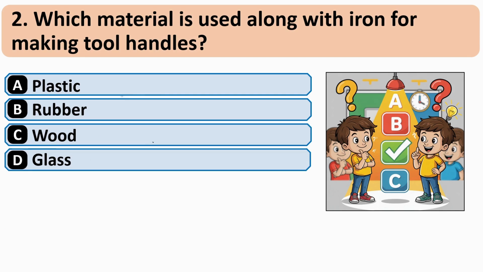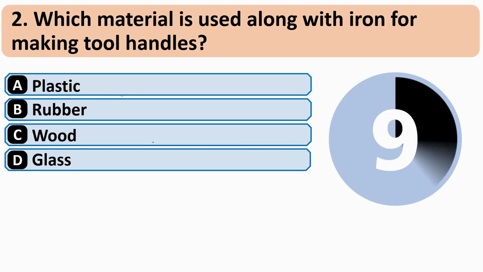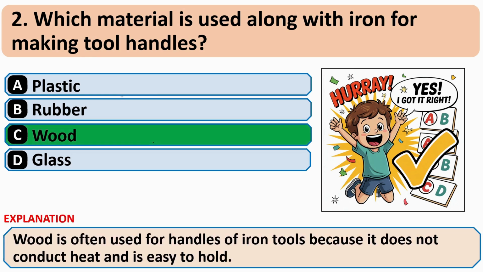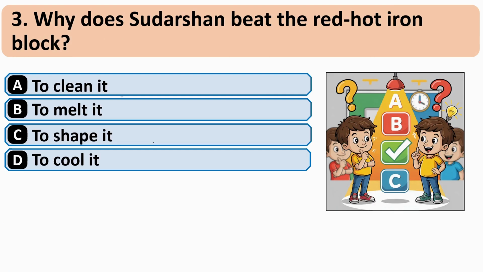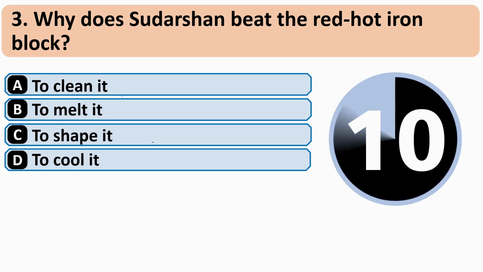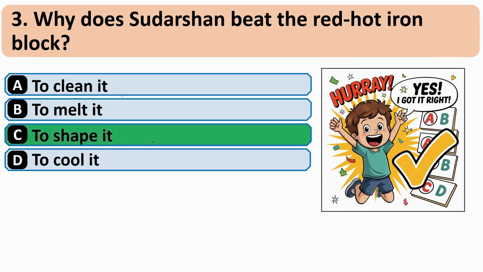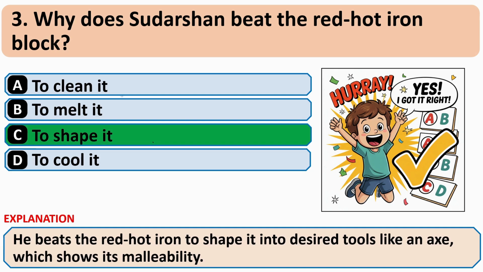Which material is used along with iron for making tool handle? And correct answer is C, wood. Why does Sudarshan beat the red hot iron block? And correct answer is C, to shape it.